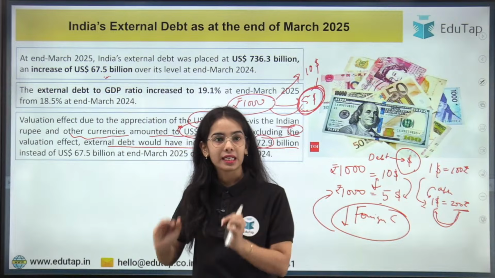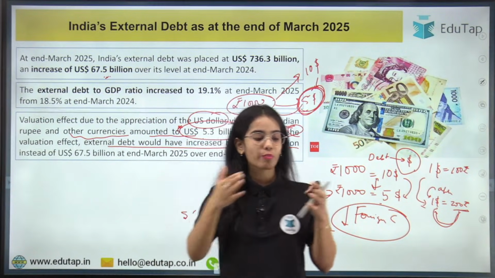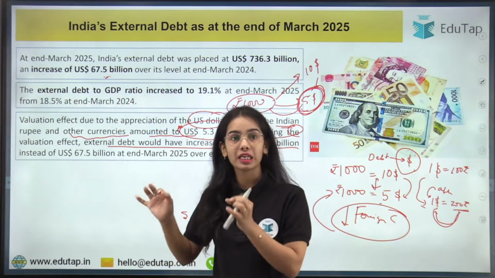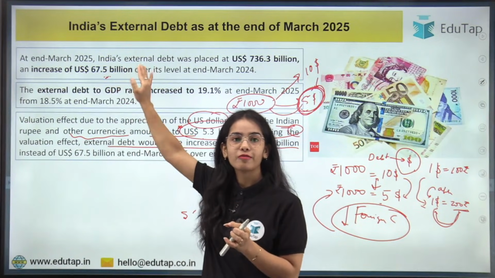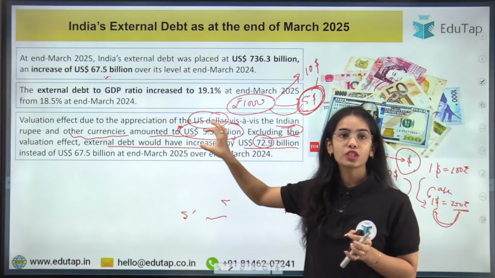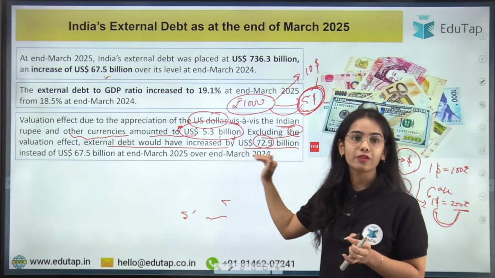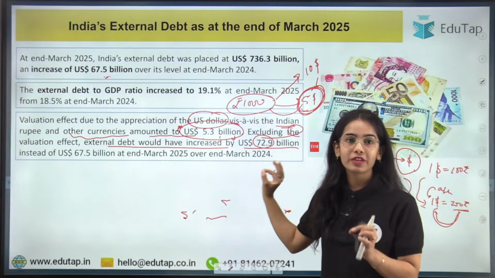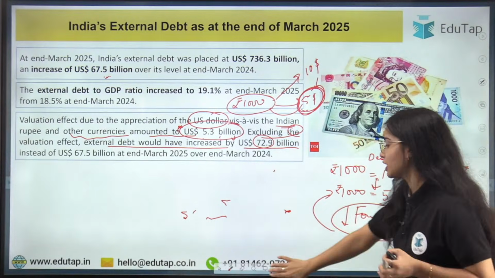So the basic idea is that the external debt from March 2024 to March 2025 increased by 67.5 billion dollars. If the appreciation of dollars would not have happened, our external debt would have increased by US dollar 72.9 billion dollars. Any confusion anyone has?